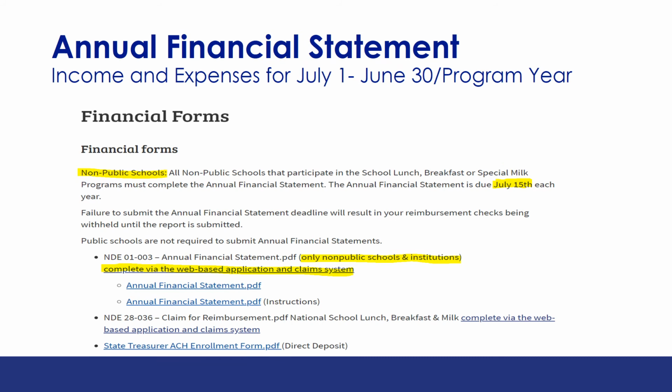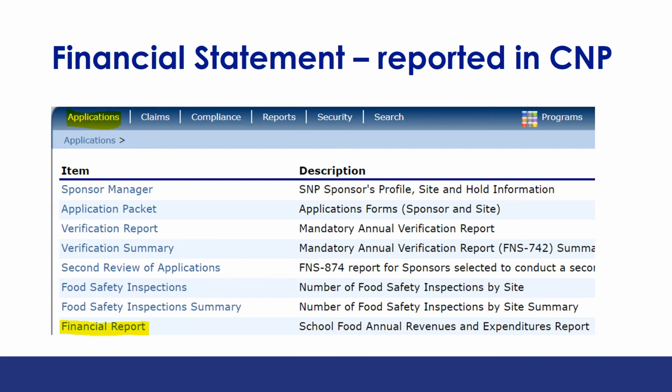Non-public school food authorities and institutions are required to complete the annual financial statement of income and expenses for the previous school year, July 1 through June 30th. Public school food authorities do not have this requirement, as this information is included in each public school's annual financial report submitted to the Nebraska Department of Education each fall. The information is submitted in the CMP system under Applications in the tab called Financial Report. The report is required to be completed by July 15th, following the end of the school year on June 30th.